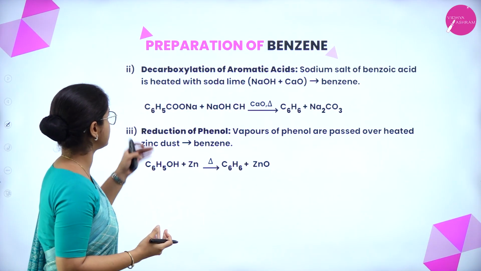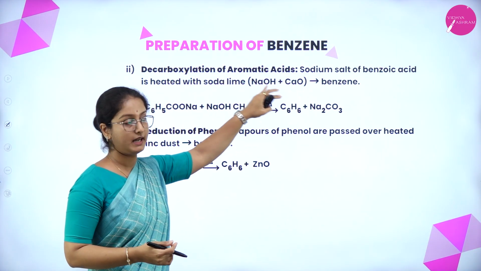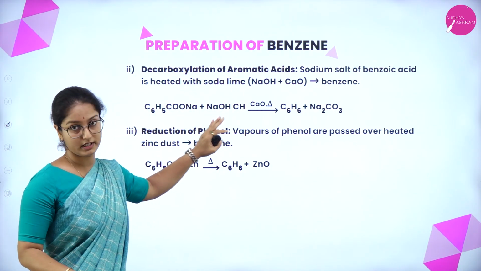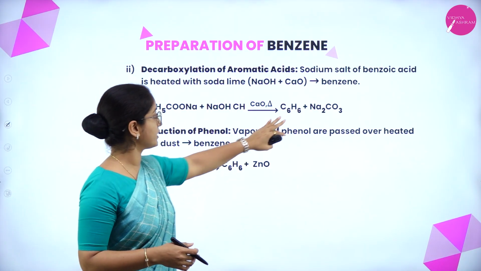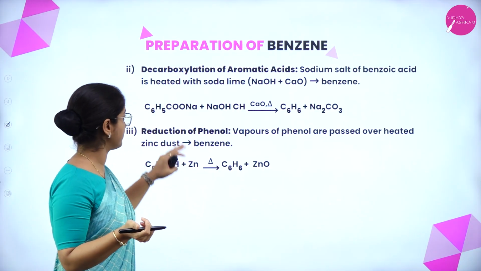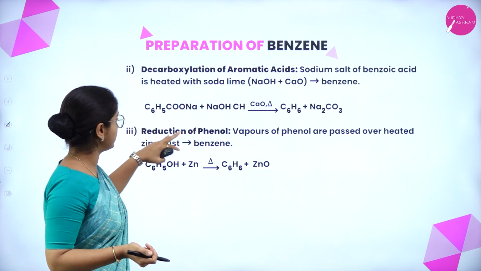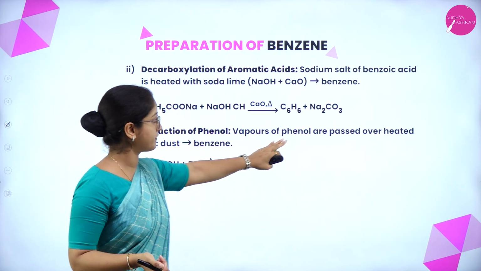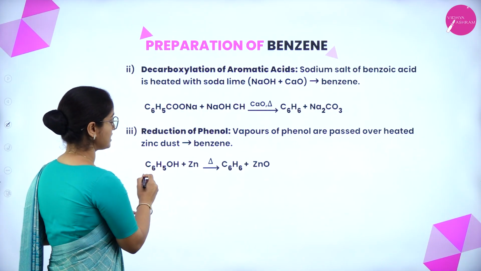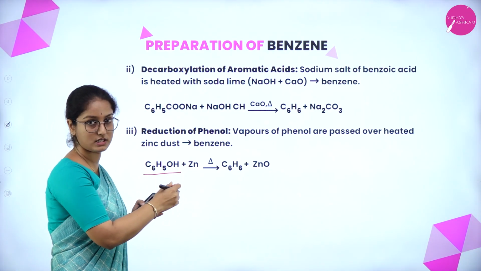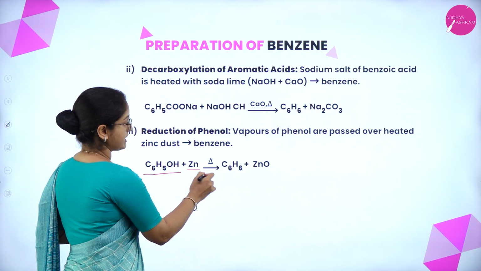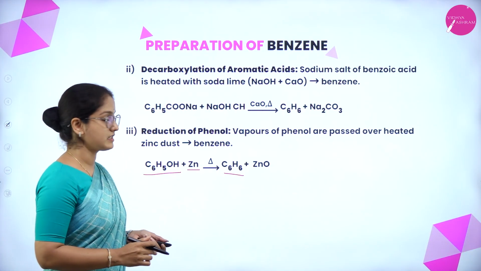The next one involves decarboxylation of aromatic acids. Decarboxylation represents removal of carbon dioxide. Here the sodium salt of benzoic acid reacts with soda lime to give benzene and sodium carbonate, along with the removal of carbon dioxide from the sodium salt of benzoic acid. The next one involves reduction of phenol, that is, vapors of phenol are passed over heated zinc dust to give benzene. Phenol is nothing but C6H5OH, a benzene ring consisting of an OH group. When it is passed over zinc, it forms benzene along with zinc oxide.